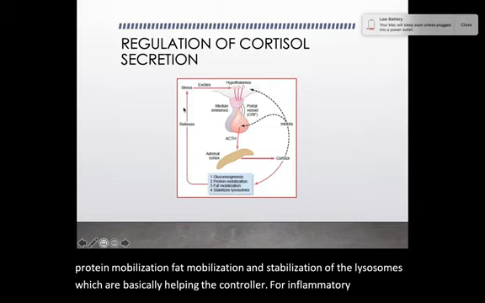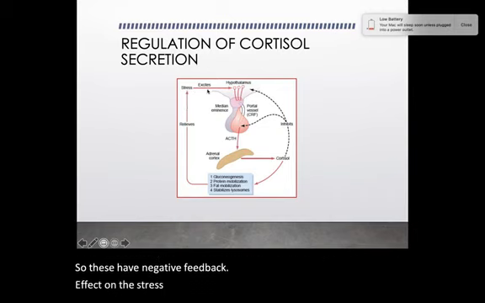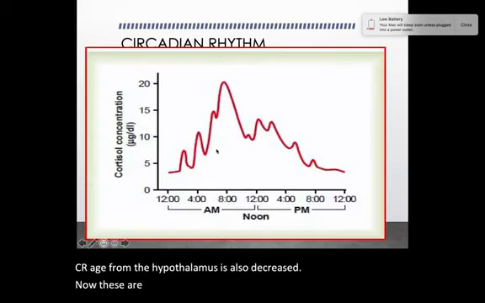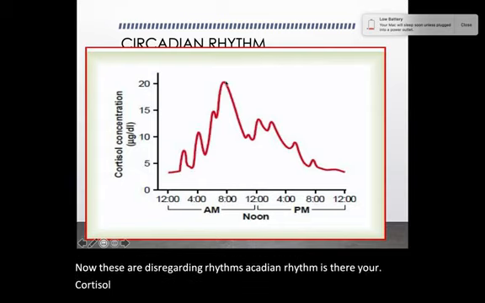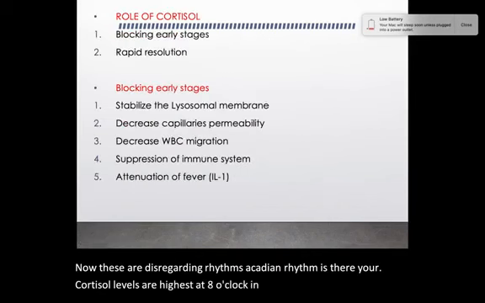So these have a negative feedback effect on the stress levels, and when stress is decreased, the release of CRH from the hypothalamus is also decreased. Now there is the circadian rhythm. Circadian rhythm means that your cortisol level is highest at 8 o'clock in the morning.